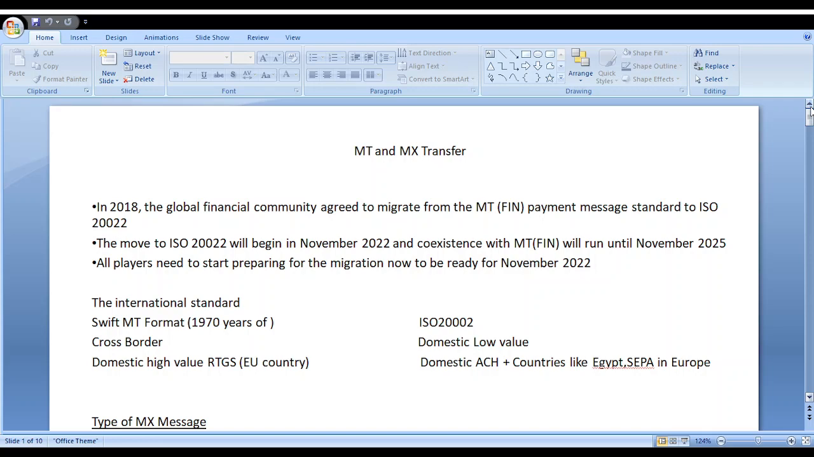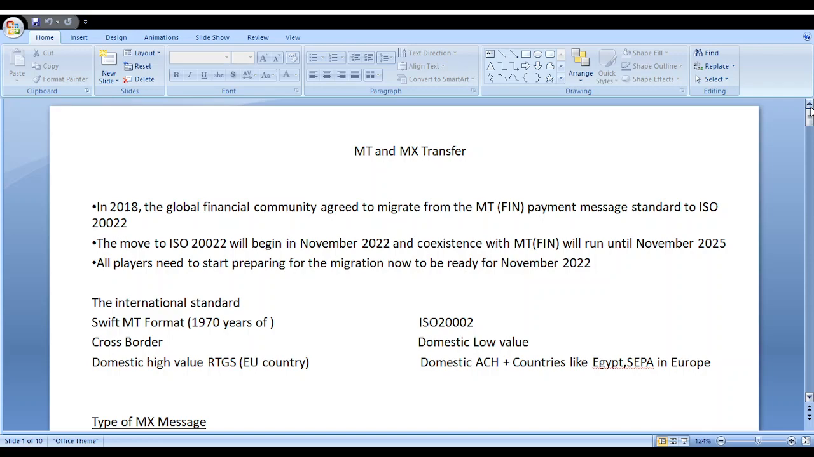Why do we need to move from MT to MX? Actually, the global financial community agreed to move from MT to MX messages because of technology innovations, the cost of messages, and various advantages. They plan to start the move from November 2022, and after November 2025, all the MT messages need to migrate to MX messages.